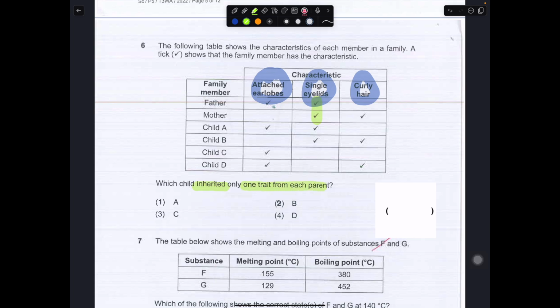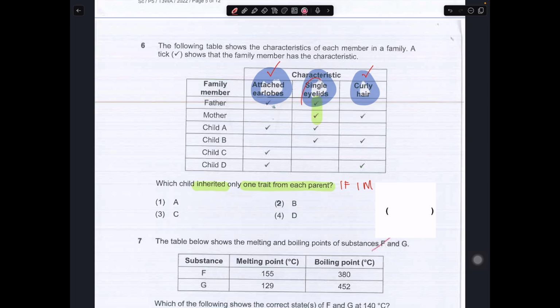Okay, so which child inherits only one trait from each parent? That means it must be one. The trait must be inherited from one father and one mother. So over here we have to look at the traits that the father and the mother have. That means we have to look at a tick in the attached earlobe as well as the curly hair.